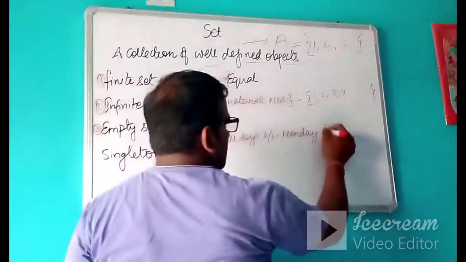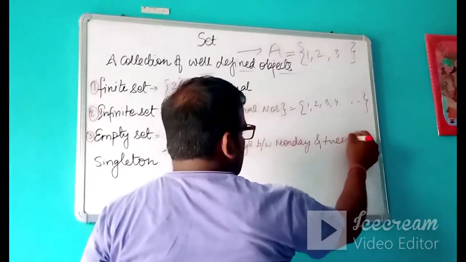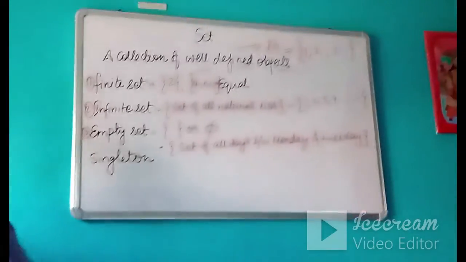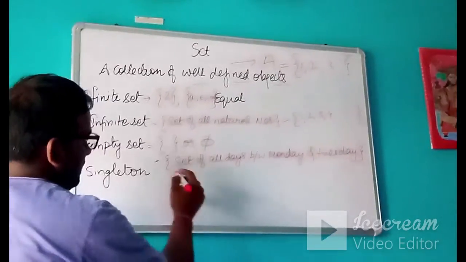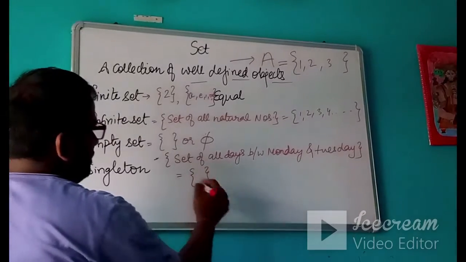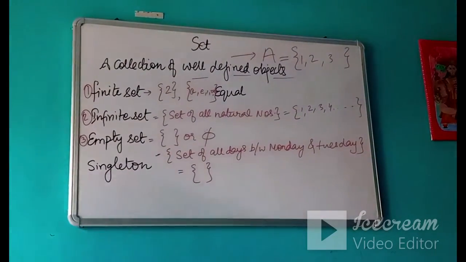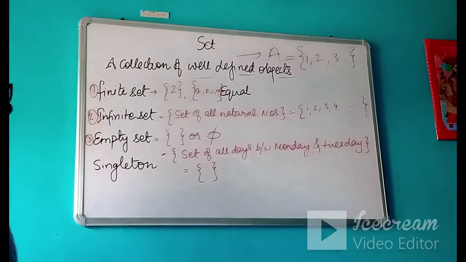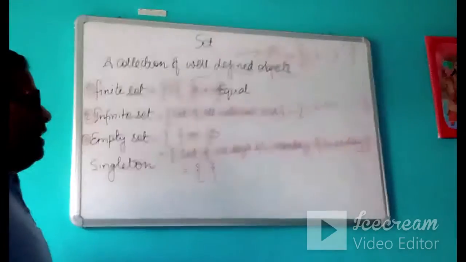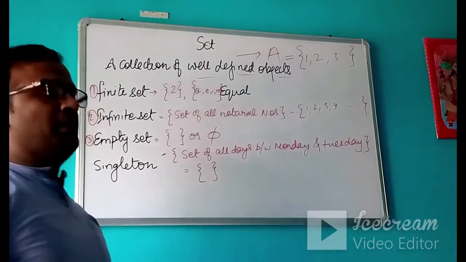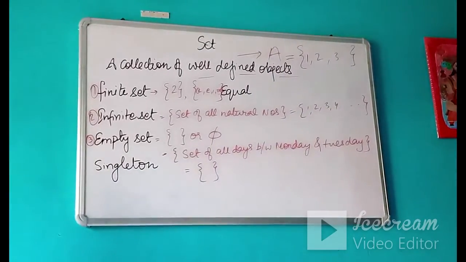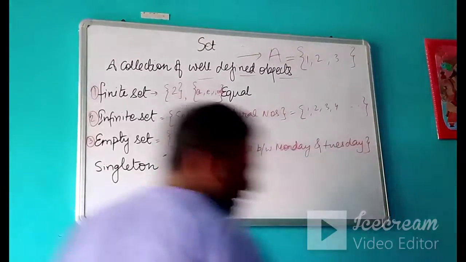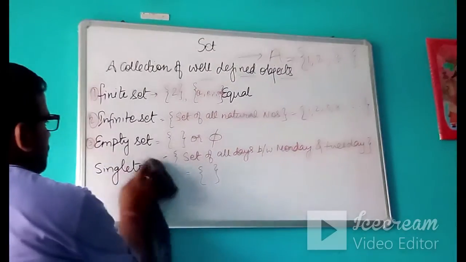As you know, between Monday and Tuesday there is no day. So what will be the elements of this type of set? There will be no elements. That means this is an empty set. Or if I say set of all negative natural numbers, there are no natural numbers which are negative in nature.